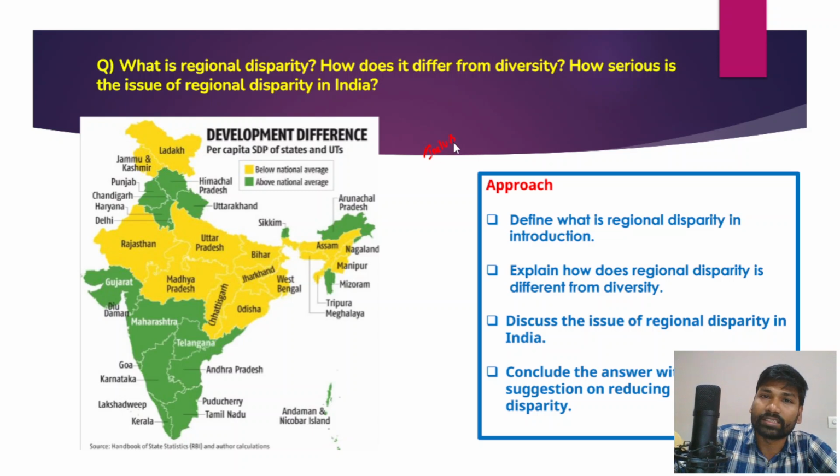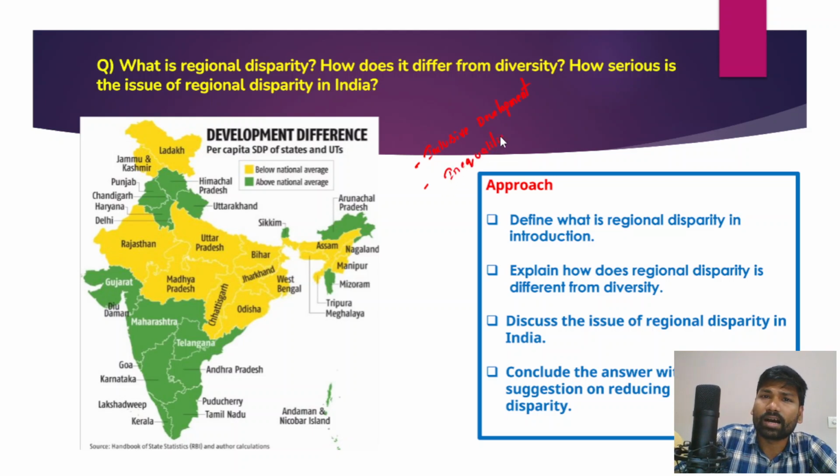We have not achieved inclusive growth or inclusive development across all parts of India. That is true. And apart from that, we have the highest levels of inequality.